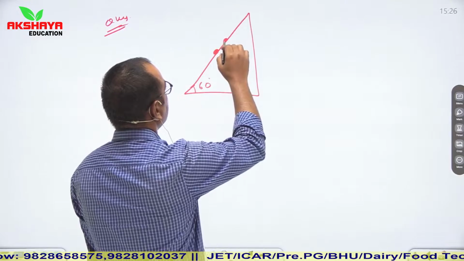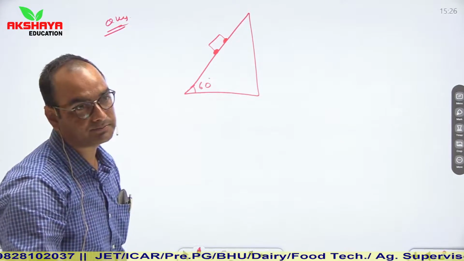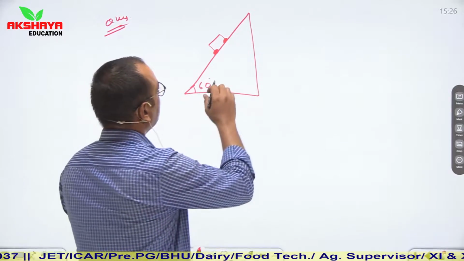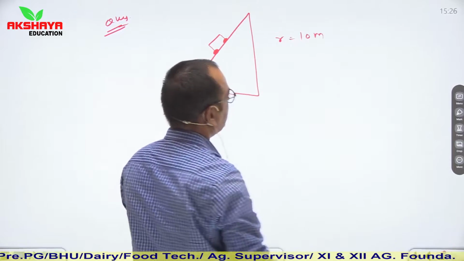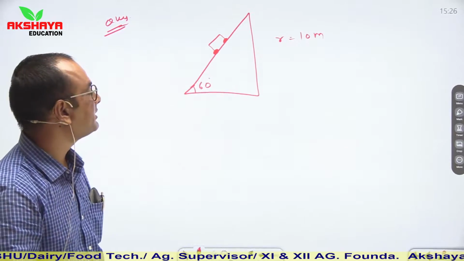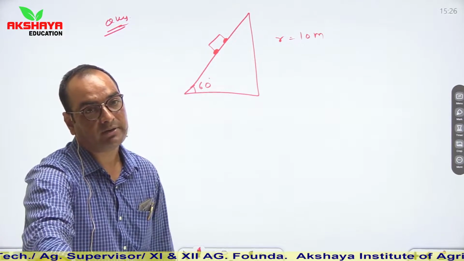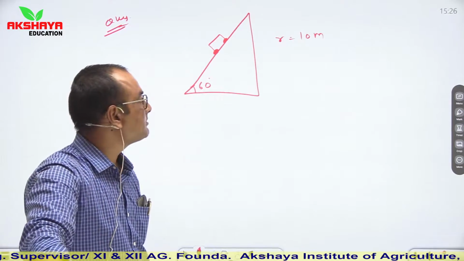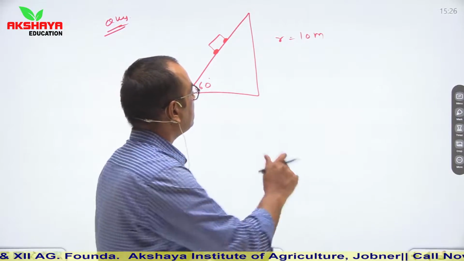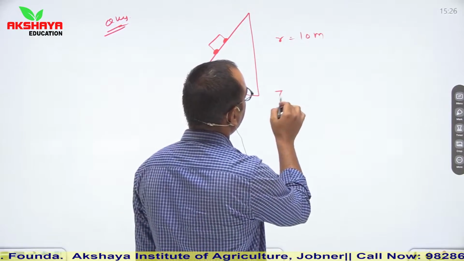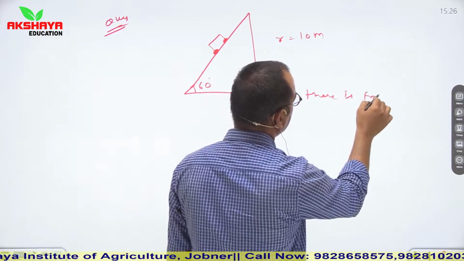A car is traveling on that circular path. Radius of this path is 10 meter. Then you have to calculate maximum safest speed, and similarly you have to also give value of, if there is friction,